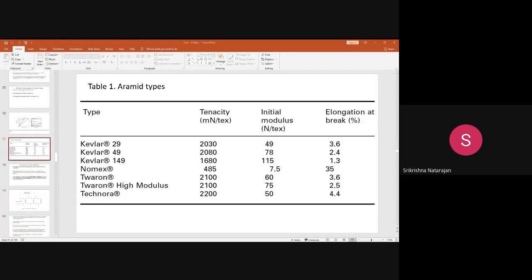So when you compare it with some other fibers like steel, lowest density is not in the sense where the density is lesser than the natural fiber. Definitely the density is higher only, but if you compare it with a metal like steel, it has a lower density and the strength to weight ratio is very high. When you compare it with steel, it is much stronger than steel wire and stiffer than glass. It has a high modulus.